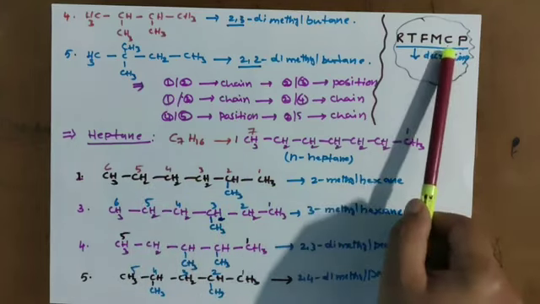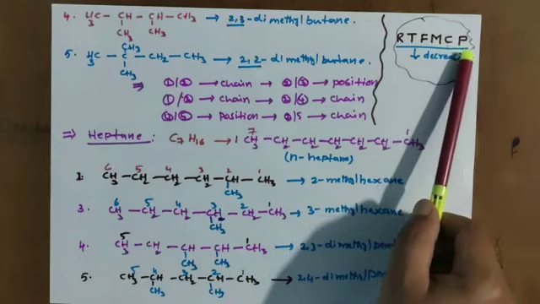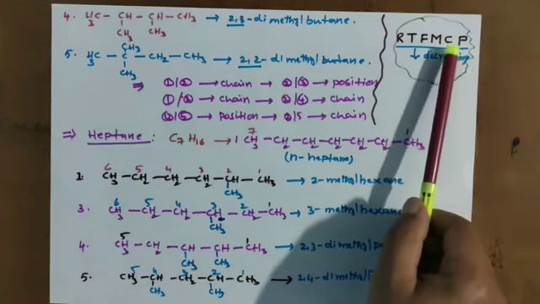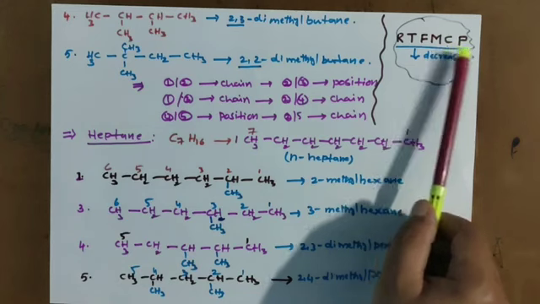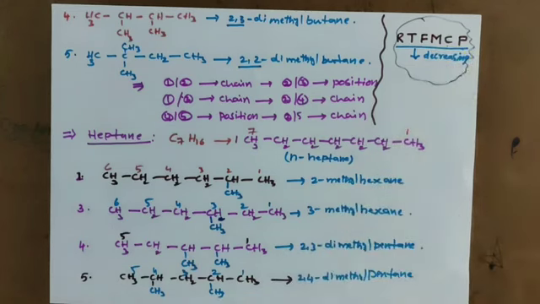Which do we have to give the priority? Chain isomers and position isomers are there. Chain isomers priority we have to give, not position isomerism. And let me try to write a few more. There are so many possibilities.